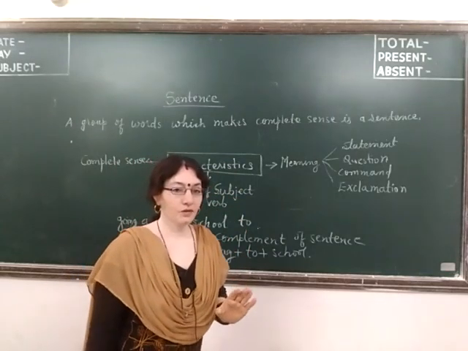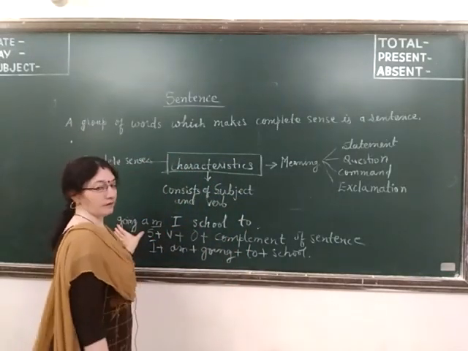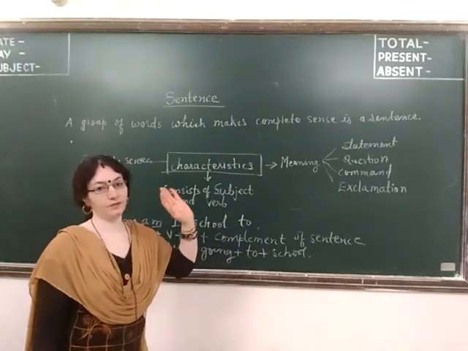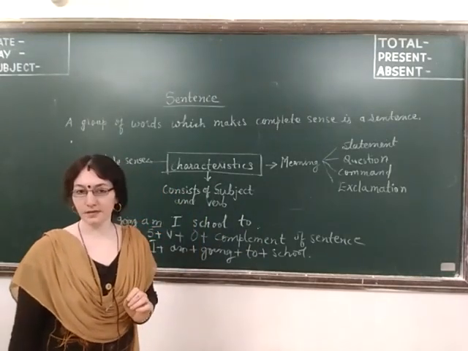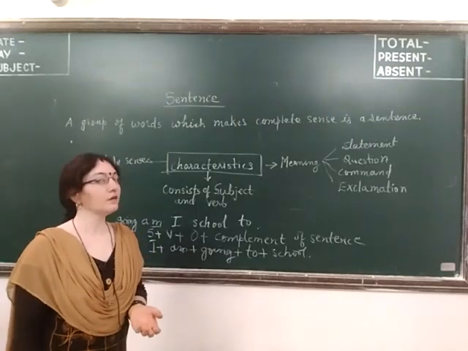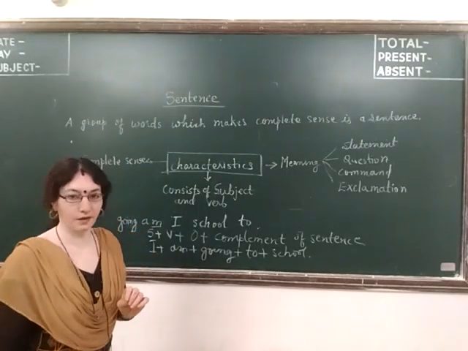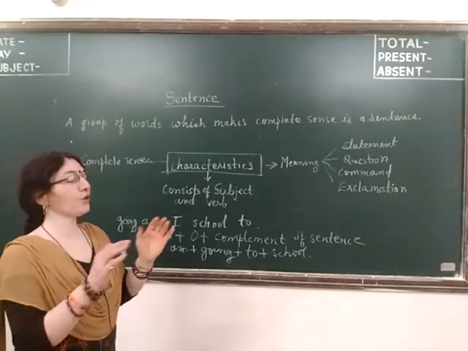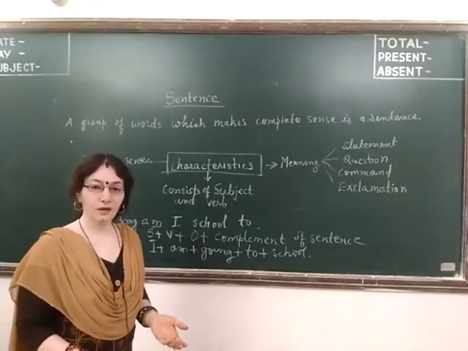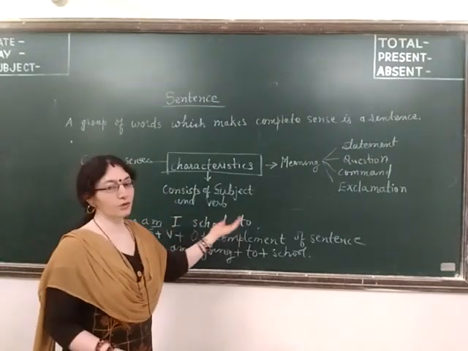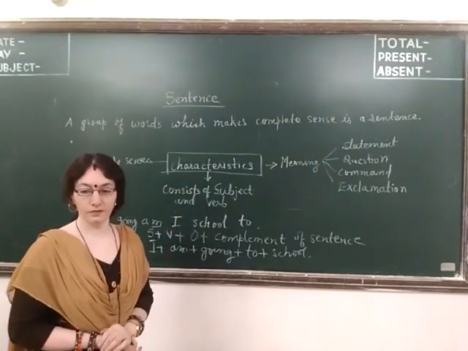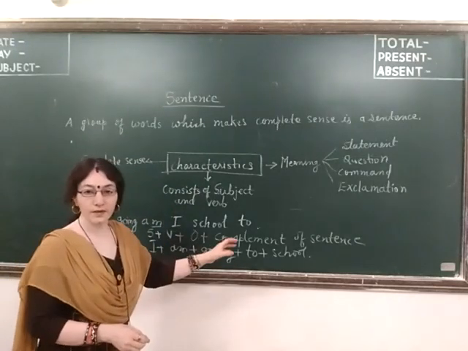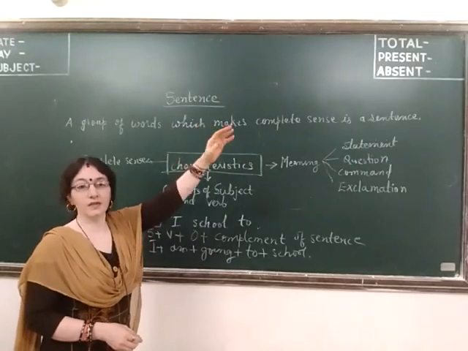Clear? Here the group of words is written: going am I school to. Is it a sentence, in your opinion? No, not in my opinion either. Why? Because it is not in a sequence. It is not showing a complete sense, full sense. Going am I school to. So what do we have to do? We will have to arrange it in a sequence for its complete sense.